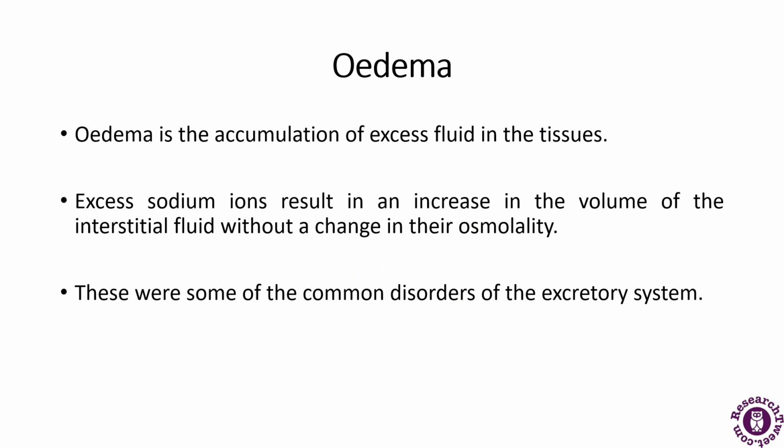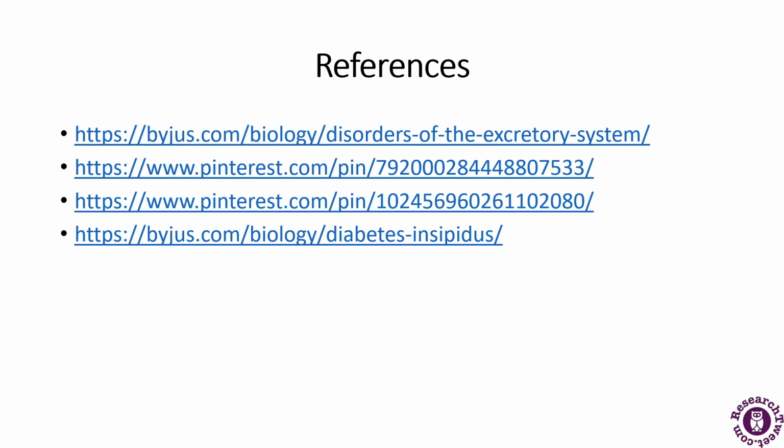Now the next is edema, which is the accumulation of excess fluid in the tissues. When there is an excess amount of sodium ions, it results in an increase in the volume of interstitial fluid without a change in osmolarity, and that may lead to edema. So these are some of the common disorders of the excretory system. This was all about the excretory system and its disorders. These are some of the references.